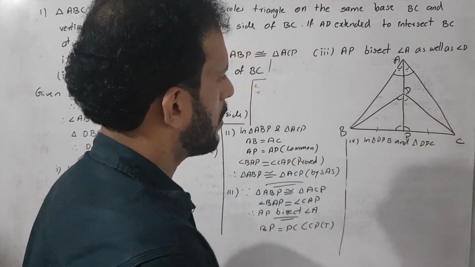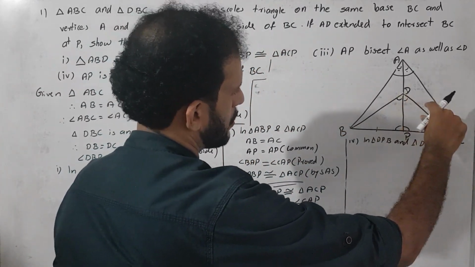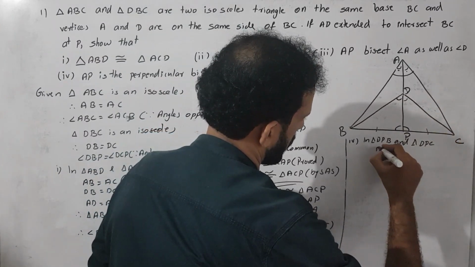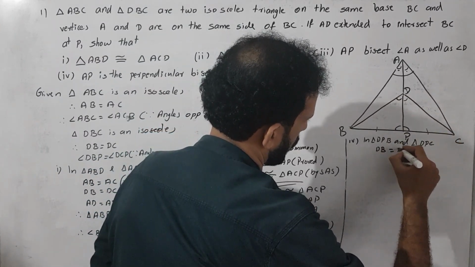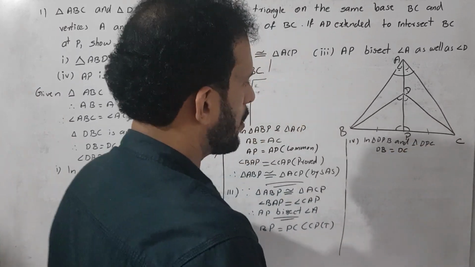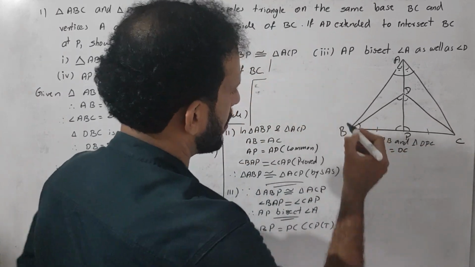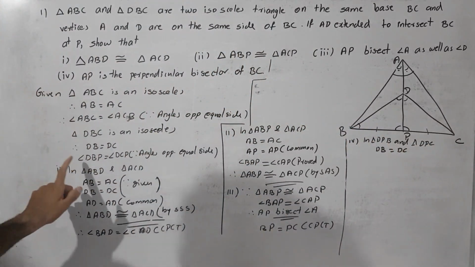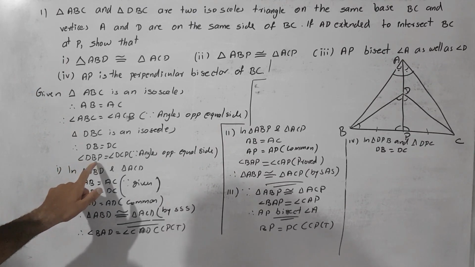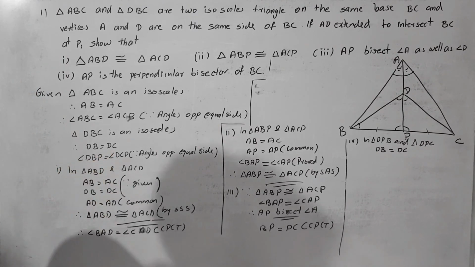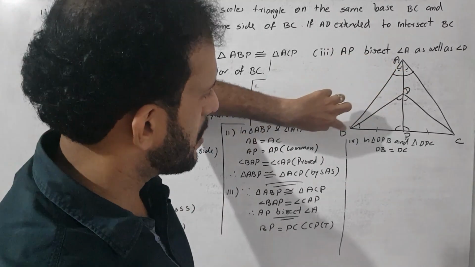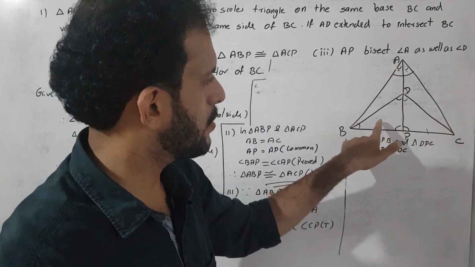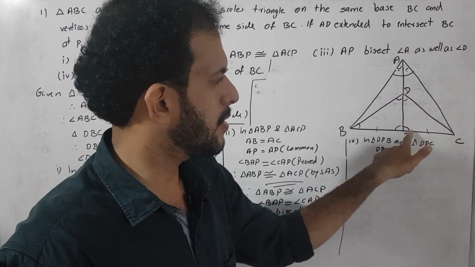Then what are equal? We already got it. DB is equal to DC. And we know angle DBC, angle DBP is equal to angle DCP. Correct. Why?